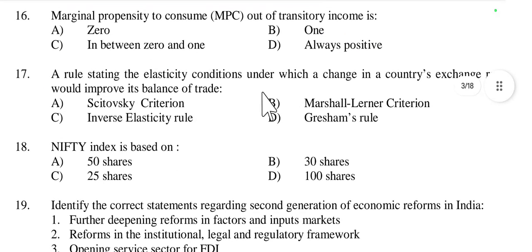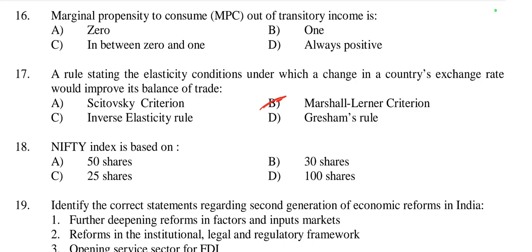Then question number 17, a rule stating the elasticity condition under which a change in a country's exchange rate would improve its balance of trade. It is called the Marshall-Lerner condition, or inverse elasticity rule. The Marshall-Lerner criterion states that a depreciation or devaluation of a country's currency will improve its balance of trade if the sum of the price elasticities of demand for exports and imports is greater than 1.